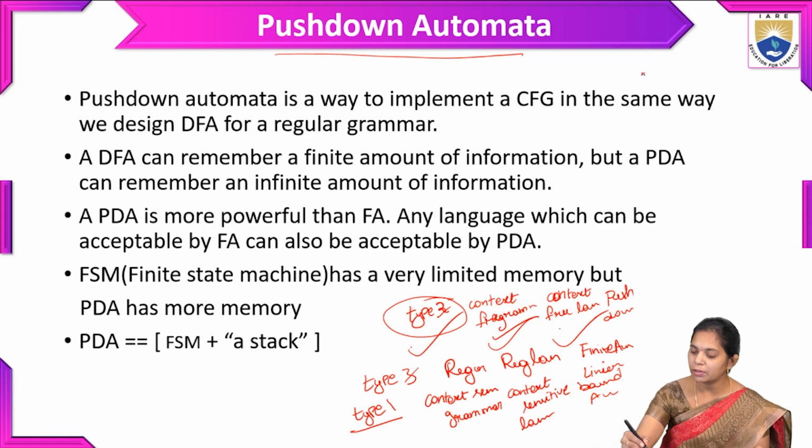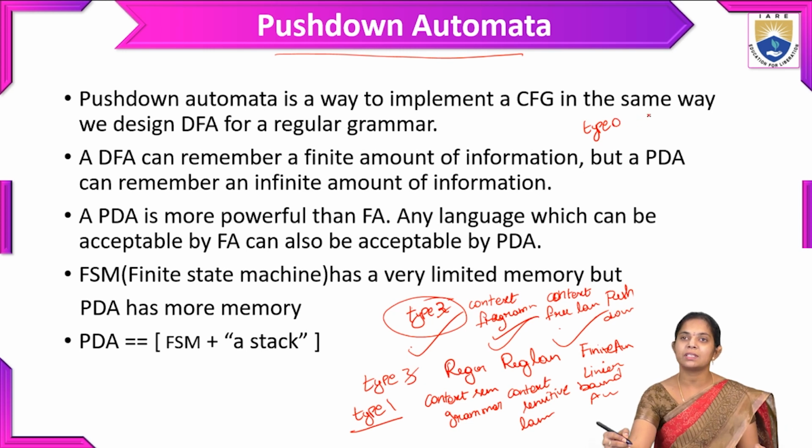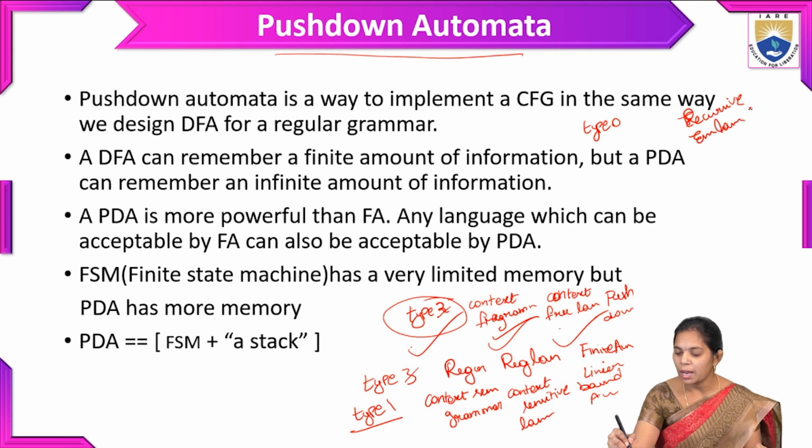And here we have type 0 also. Type 0 accepts recursively enumerable language.